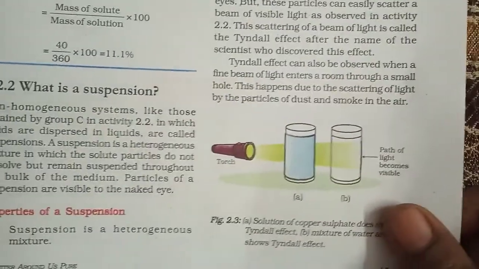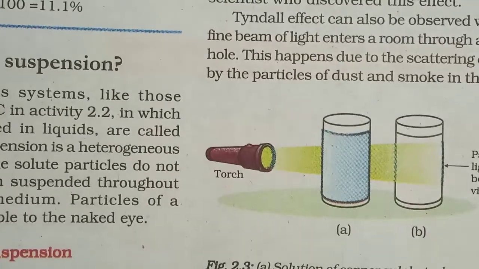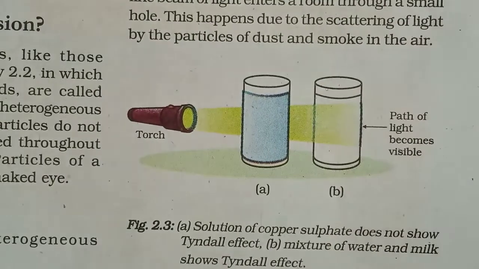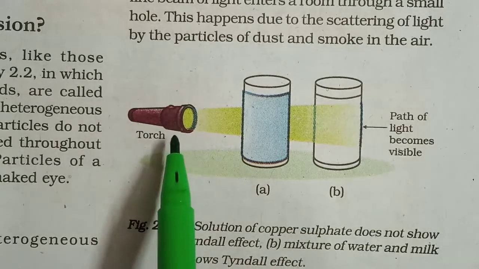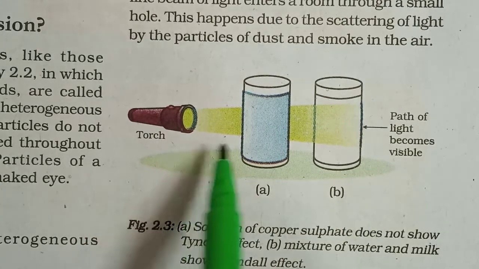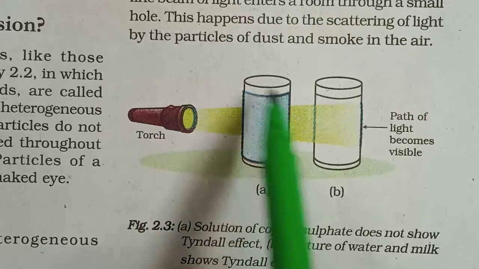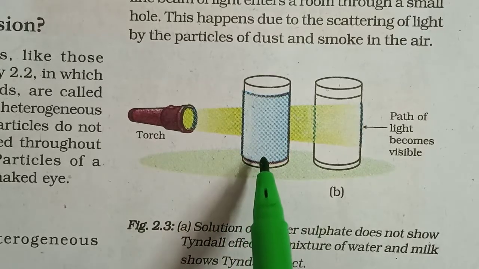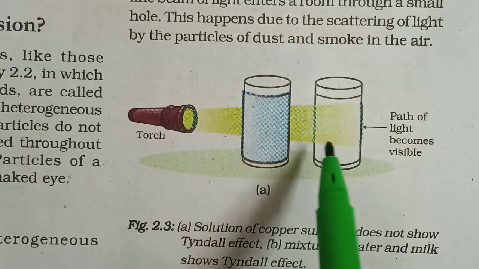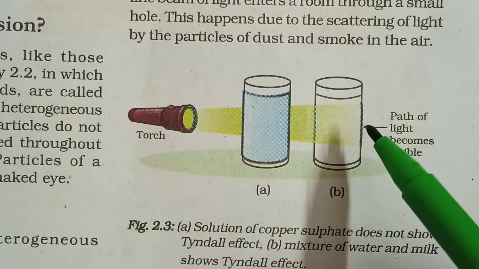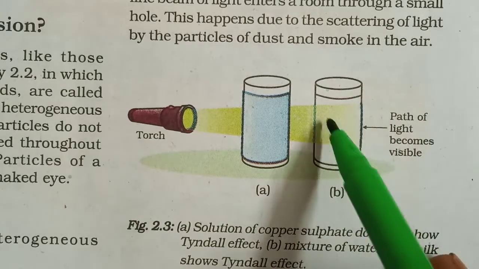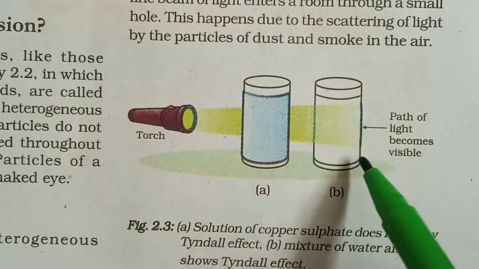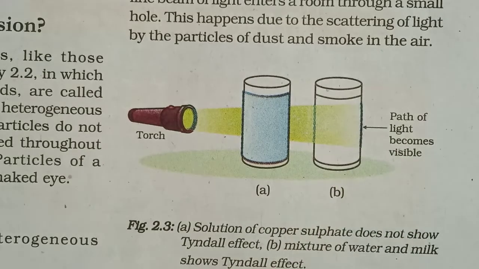See this picture, children, all of you. This is in your textbook, page number 17. This is a torch light, a beam of light scattered as it passes through. Now this is a solution of copper sulfate, a homogeneous mixture. The light will not show a path. And this is a mixture of water and milk, which shows the Tyndall effect. The path of light becomes visible in the colloidal solution.